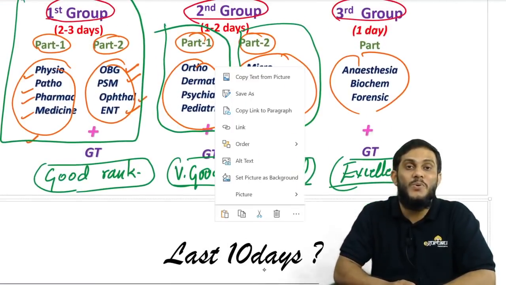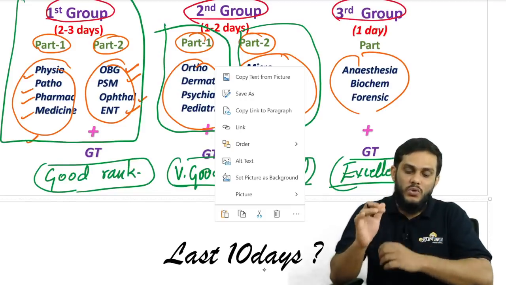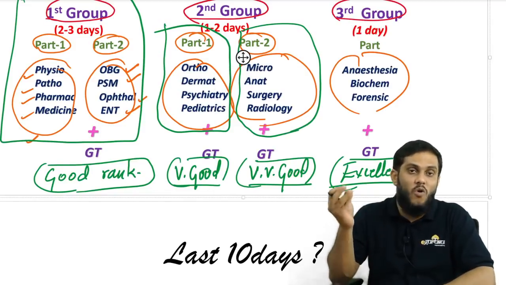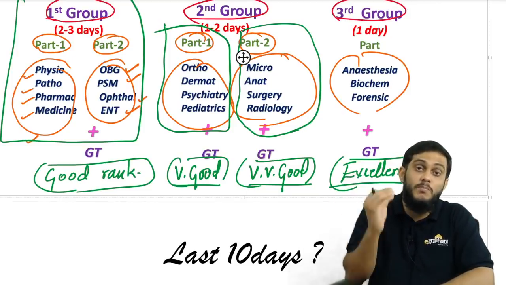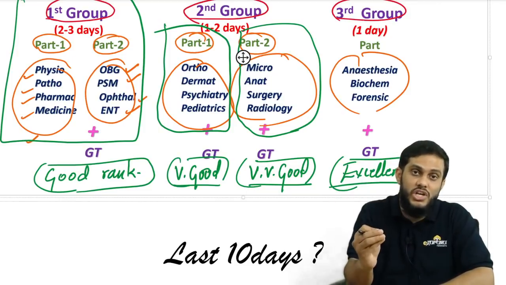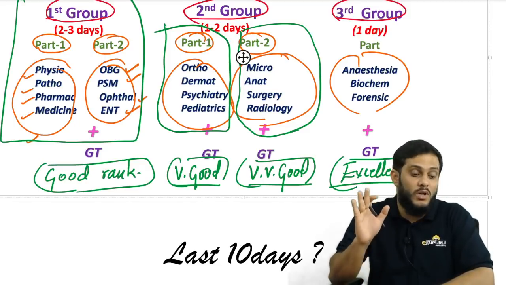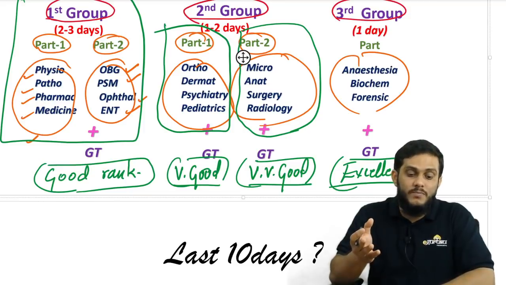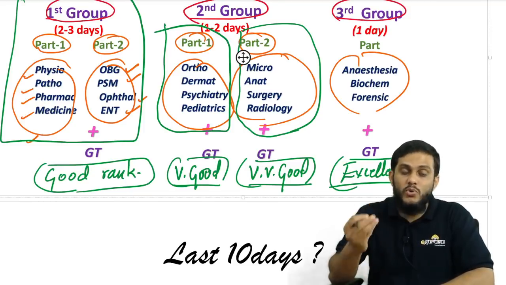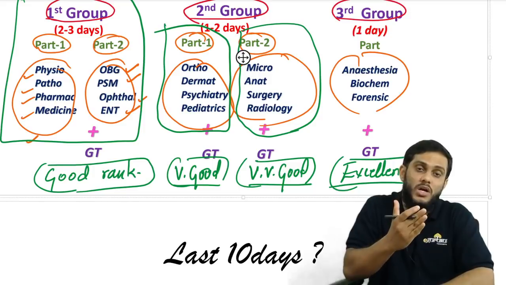That's why I told you, if you want a very good rank, an excellent rank, obviously you have to read all the 19 subjects. All the 19 subjects are important. Even though the pattern has changed, the questions will come from all the 19 subjects. But you have to read all the 19 subjects, so from where to start, how to move on?